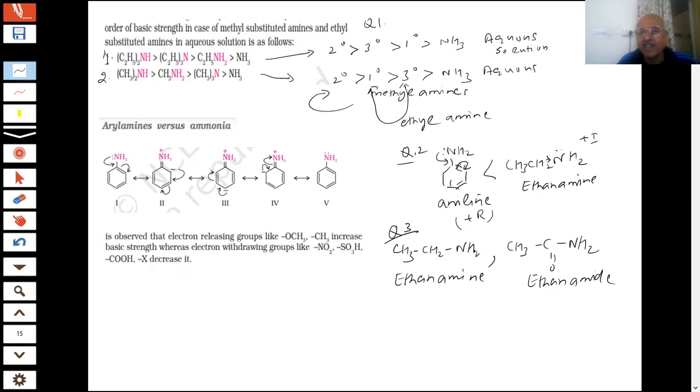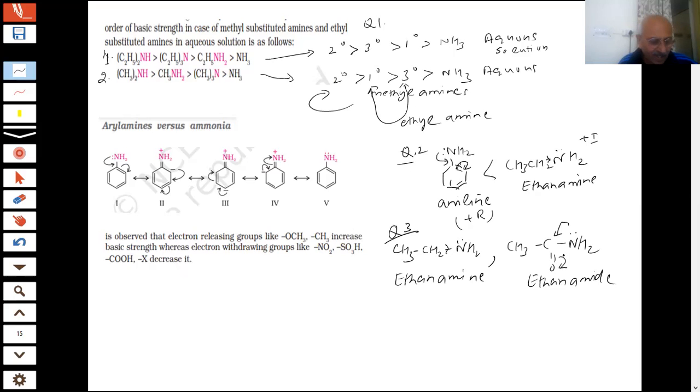Which is more basic, this or this, students? What will happen here? There is a lone pair of electrons, and this is donating. Ethanamine is more basic. Why? Here, the lone pair will be removed by the oxygen. Now, which is more basic? What is happening to this lone pair of electrons? You can see the oxygen is highly electronegative. There is a double bond.